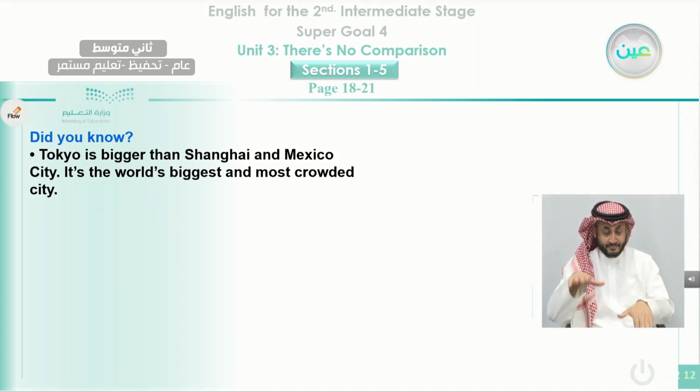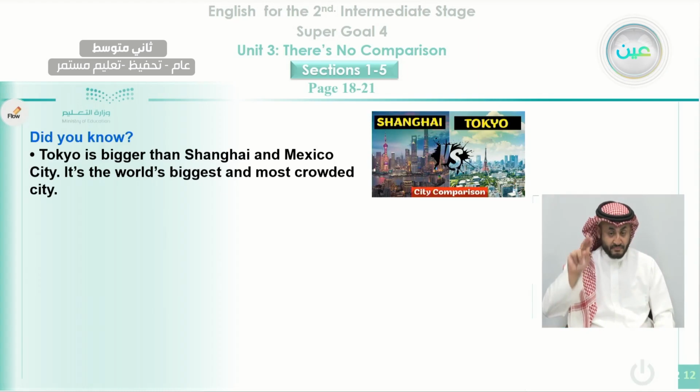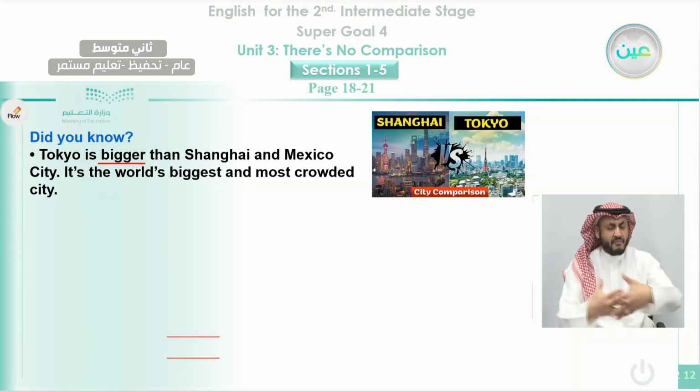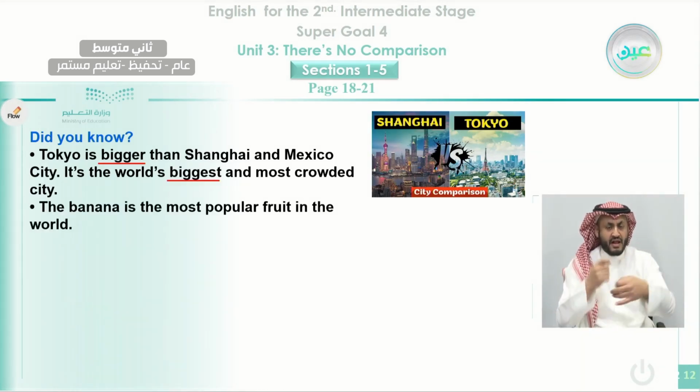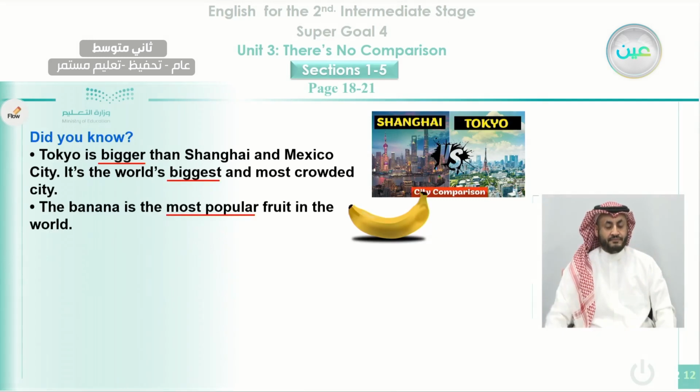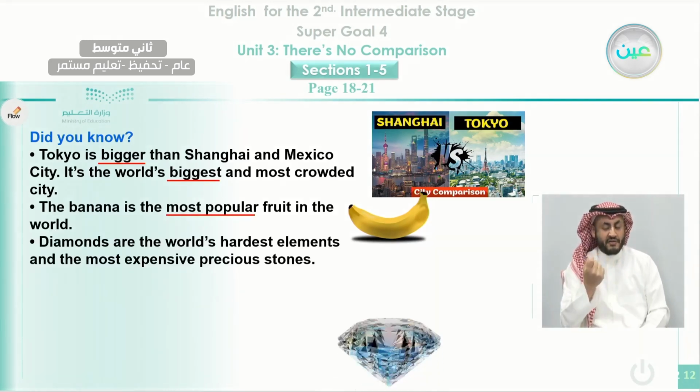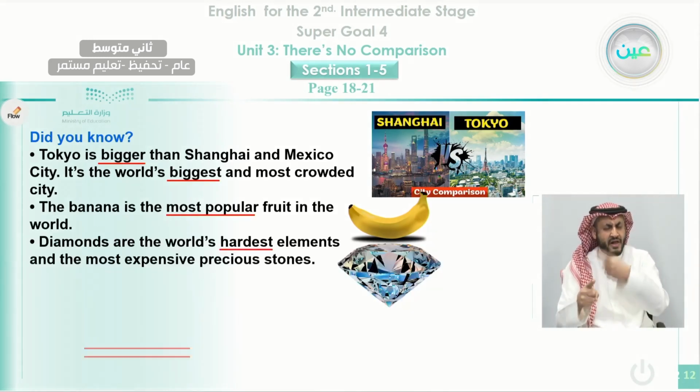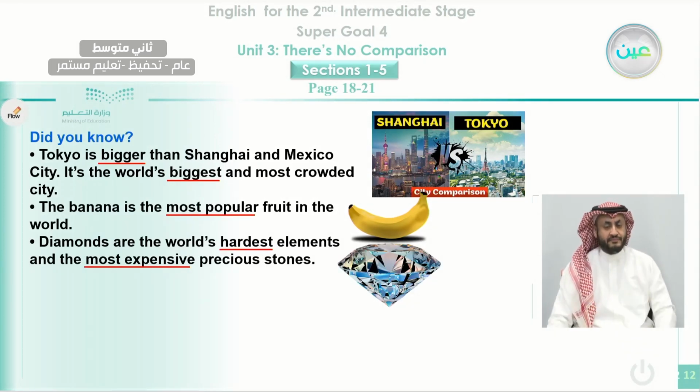Did you know Tokyo is bigger than Shanghai and Mexico City? It's the world's biggest and most crowded city. The banana is the most popular fruit in the world. Diamonds are the world's hardest elements and the most expensive precious stones.